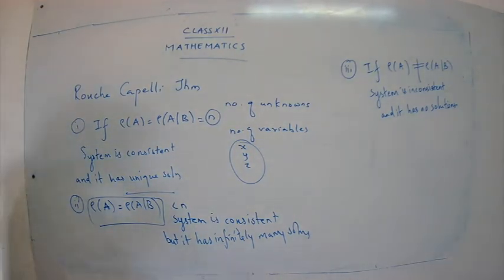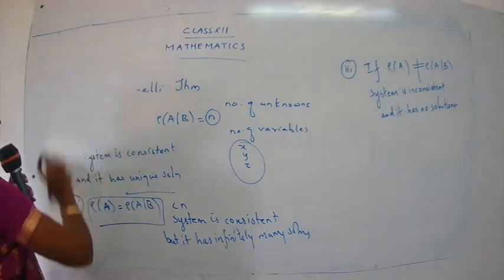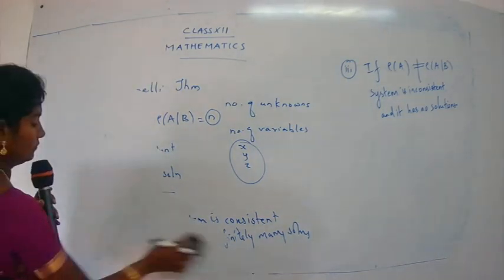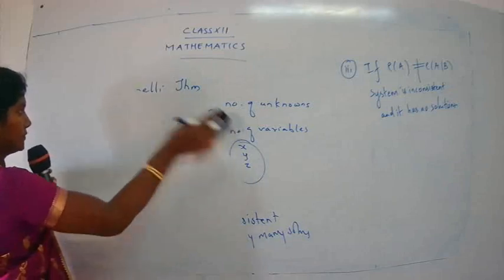Take the first subpart: x minus y plus 2z is equal to 2, 2x plus y plus 4z is equal to 7, 4x minus y plus z is equal to 4. So take down the questions properly.